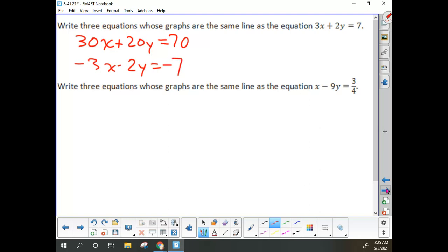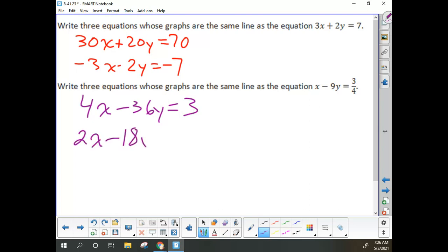Pick a number. Doesn't matter. If I'm going to write equations whose graphs are the same as x minus 9y equals 3/4, I might get rid of the fraction by multiplying everything by 4, so 4x minus 36y equals 3. Or I might just double everything: 2x minus 18y equals 6/4, which is 1.5.